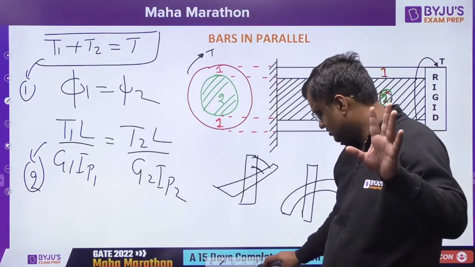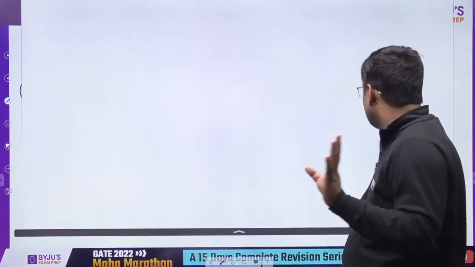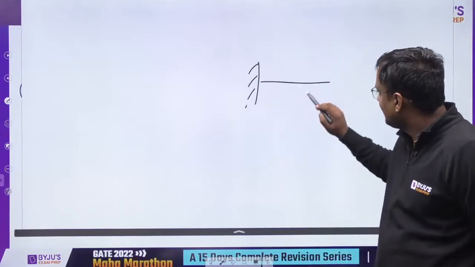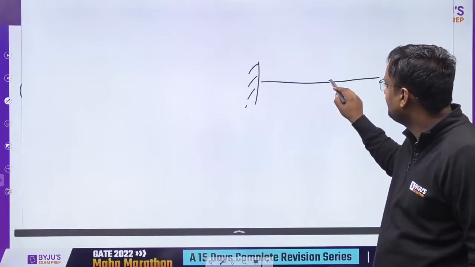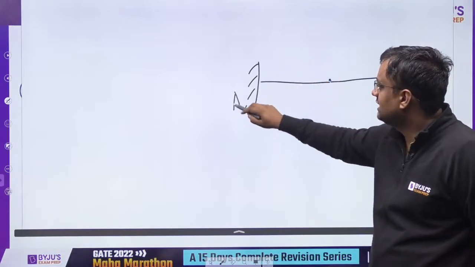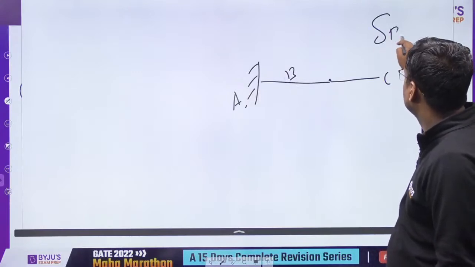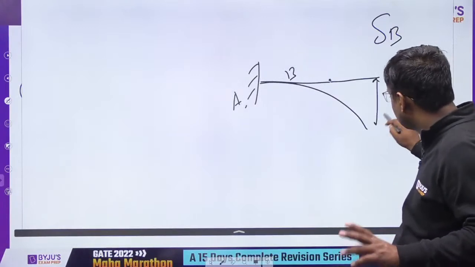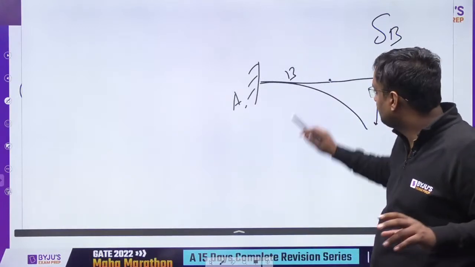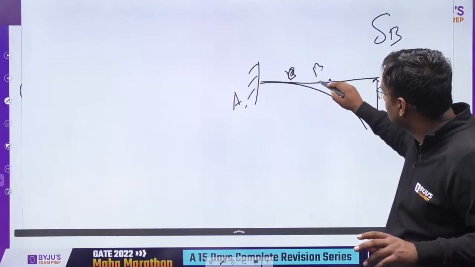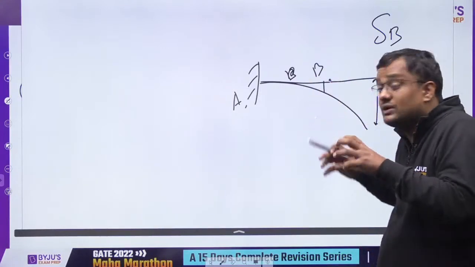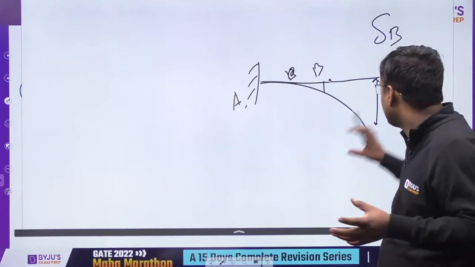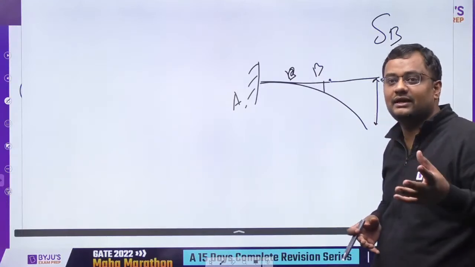And what was my trick? That is not a very interesting trick, might be. See, sometimes some beam is there and some deflection is asked at any point. Some loading is also given. So this is A. Suppose deflection at B is asked, and you don't know how to calculate, but you know deflection of C by standard formula if the loading is such. So deflection will be smaller. Suppose B is here, B will be smaller. So with this you can eliminate a couple of options if they are higher than C. So many such questions you can eliminate.